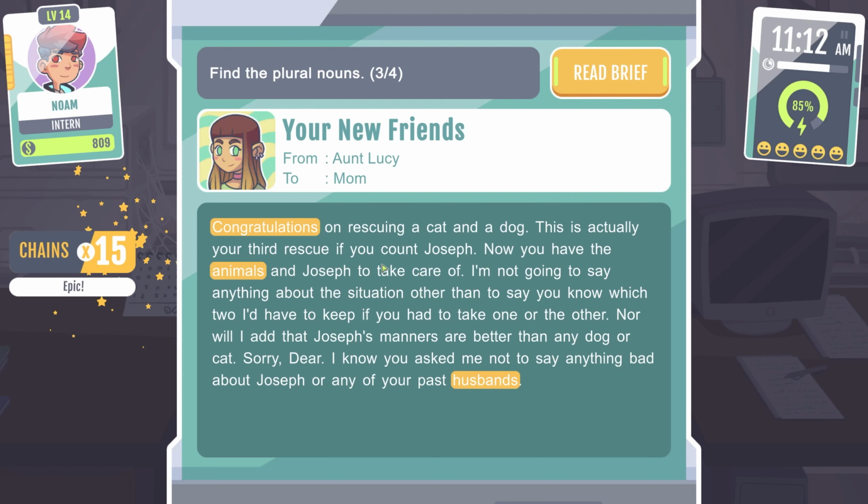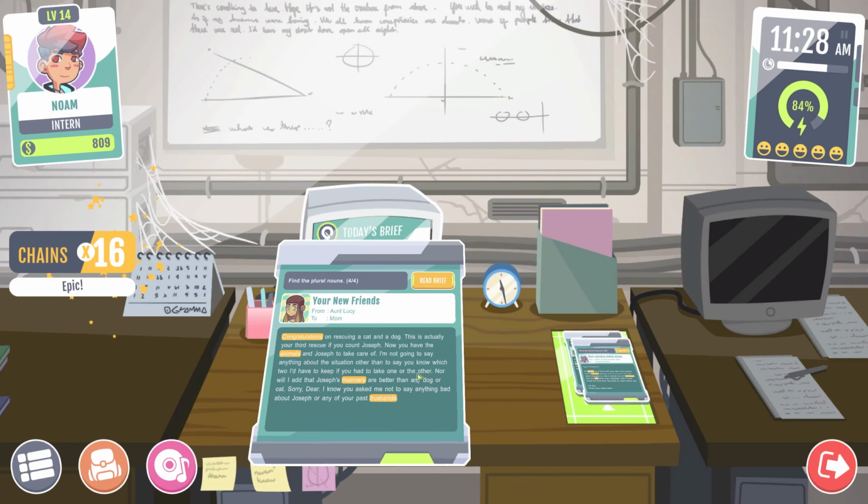This is actually your third rescue if you count Joseph. Now you have the animals and Joseph to take care of. I'm not going to say anything about the situation other than to say, you know which two I'd have to keep if you had to take one or the other. Nor will I add that Joseph's manners... Oh, manners, there we go.